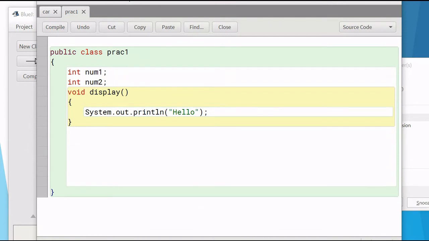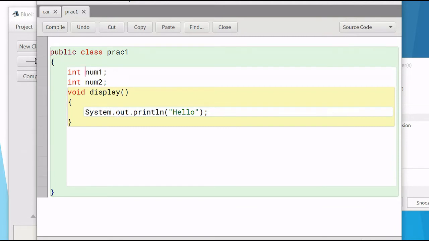Yes, but I can write underscore number 1. It will compile because it understands that underscore is allowed. Dollar is also allowed. I can use underscore as the first character also.